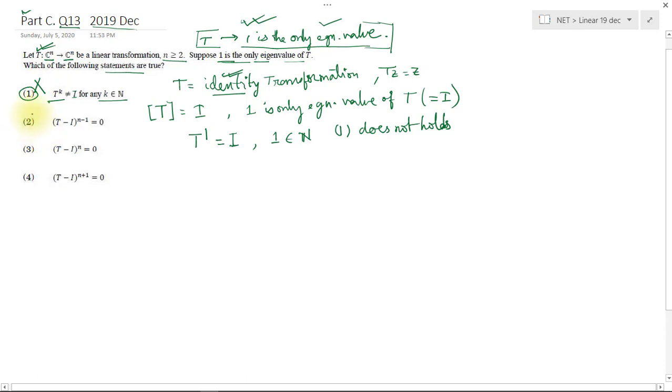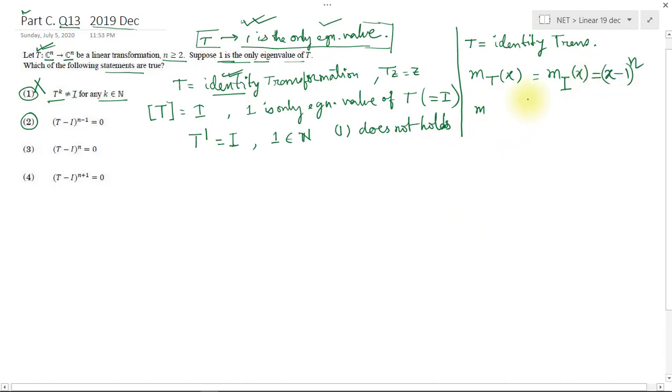Now check option number 2. For option number 2, we'll use the same method as option number 1. Take T as the identity transformation. So the minimal polynomial of T will be equal to the minimal polynomial of the identity transformation.